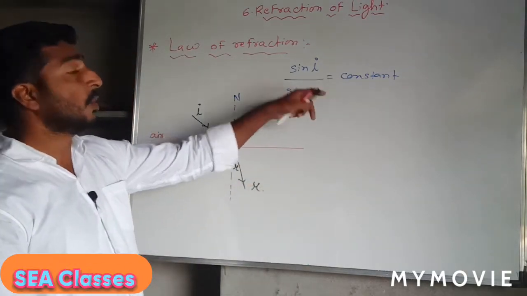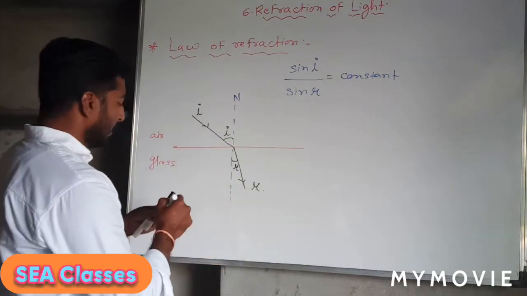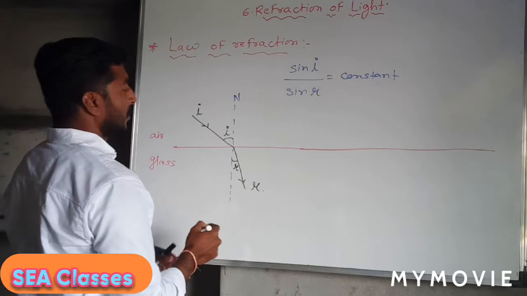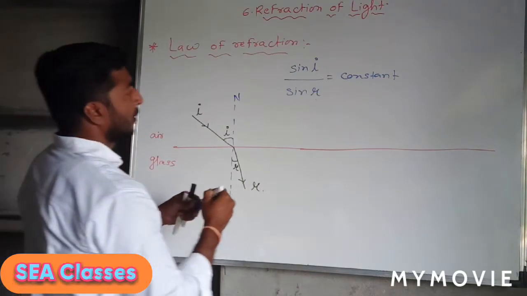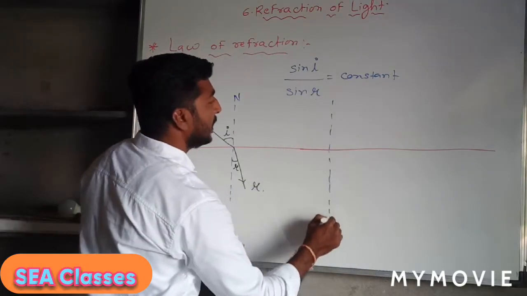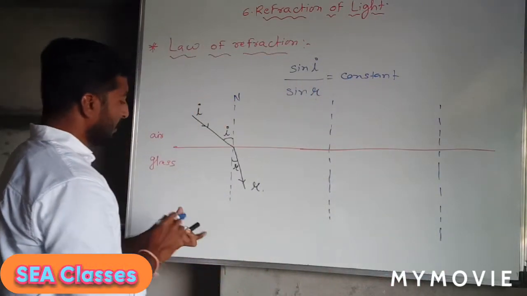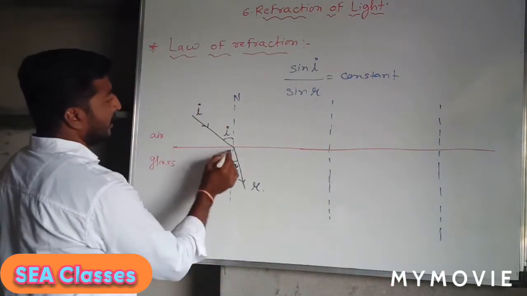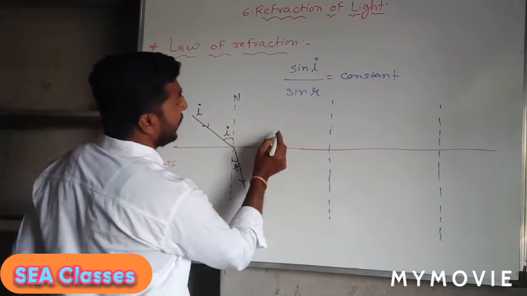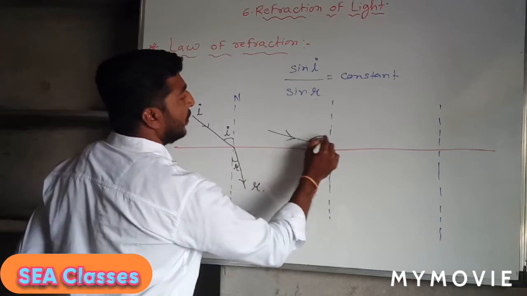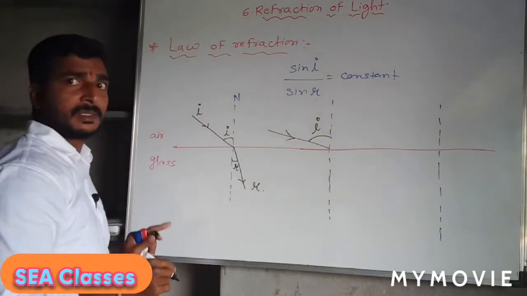What does this law mean? That we will see now here. Now suppose we change the angle of incidence in these two conditions. Now you see there is an angle of incidence in this manner. So now if we change the angle of incidence, the angle of incidence here is more.